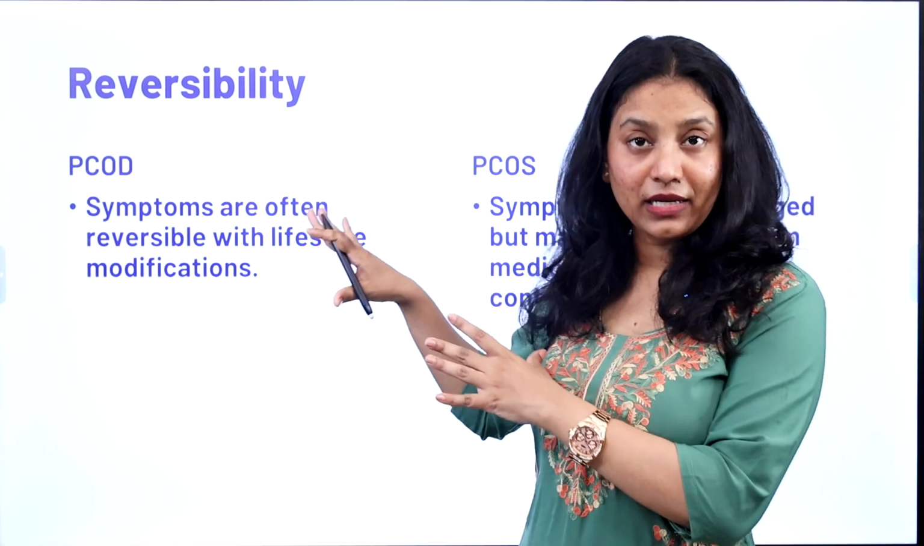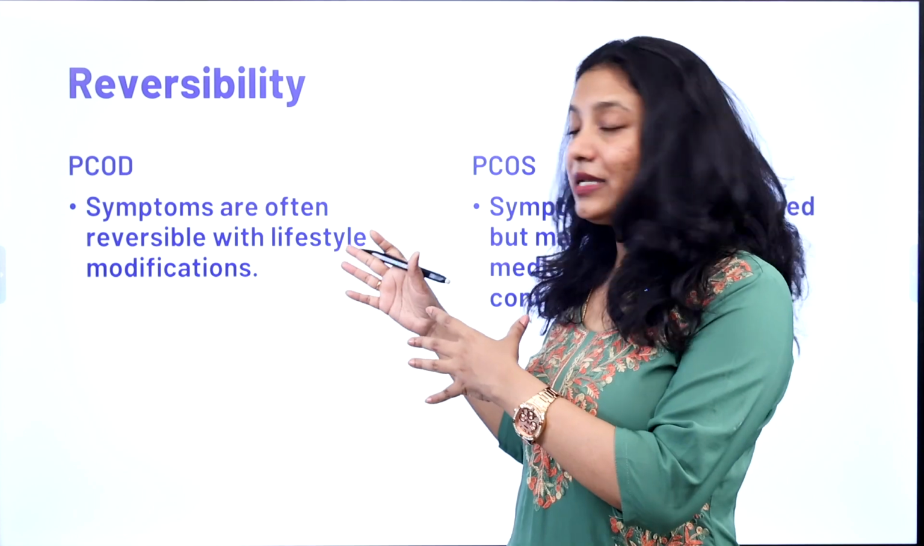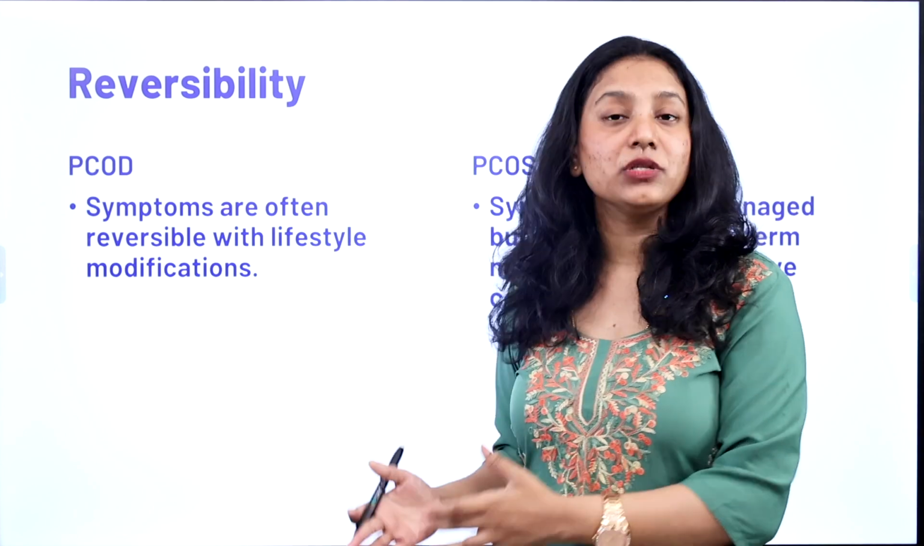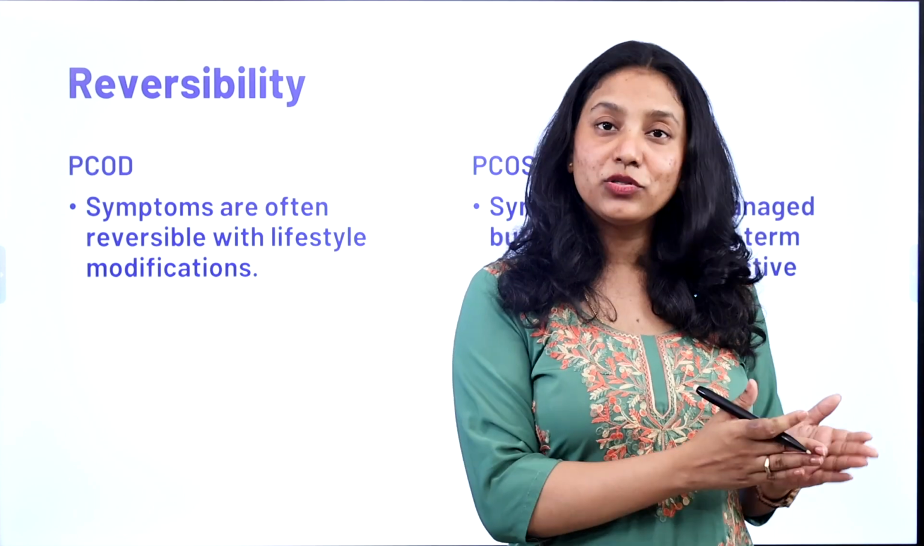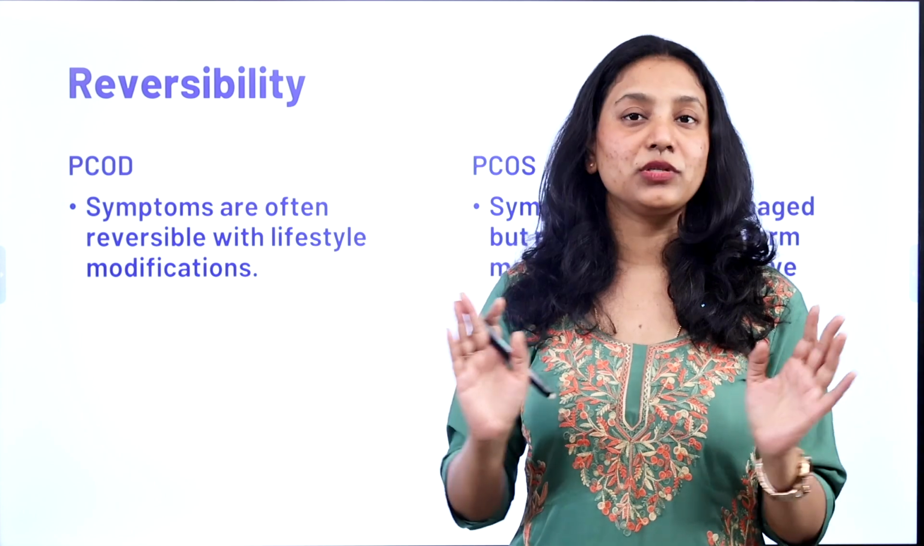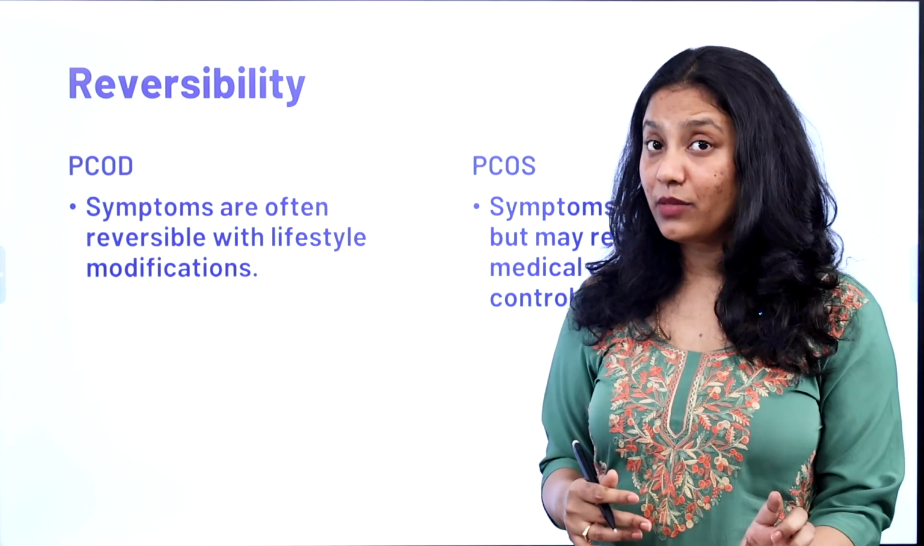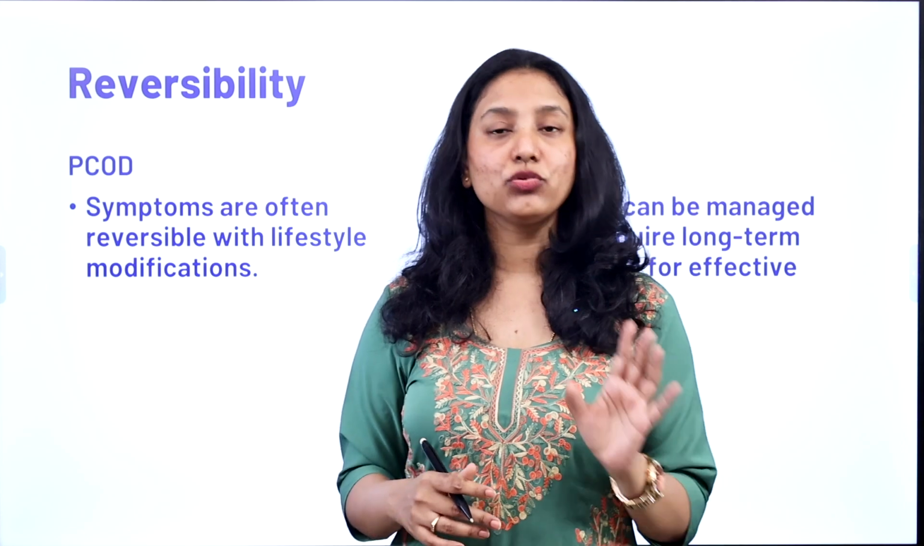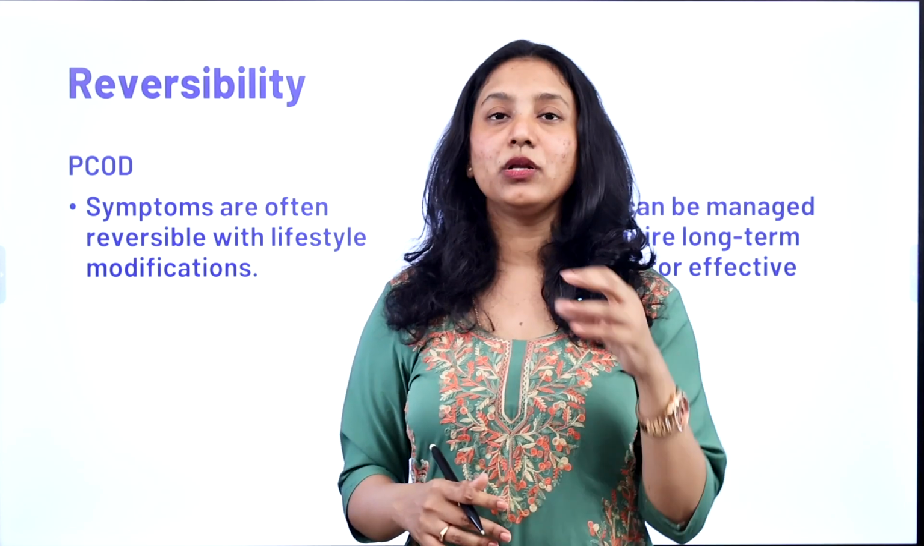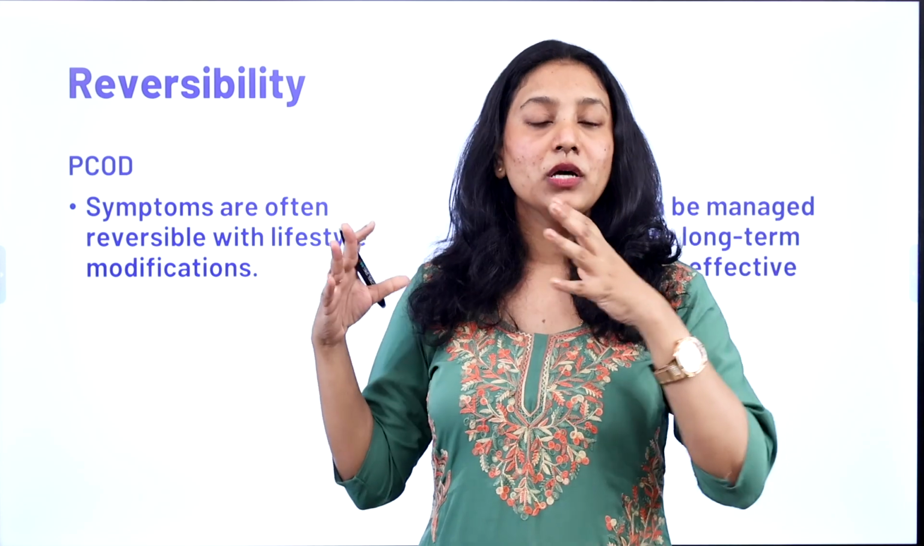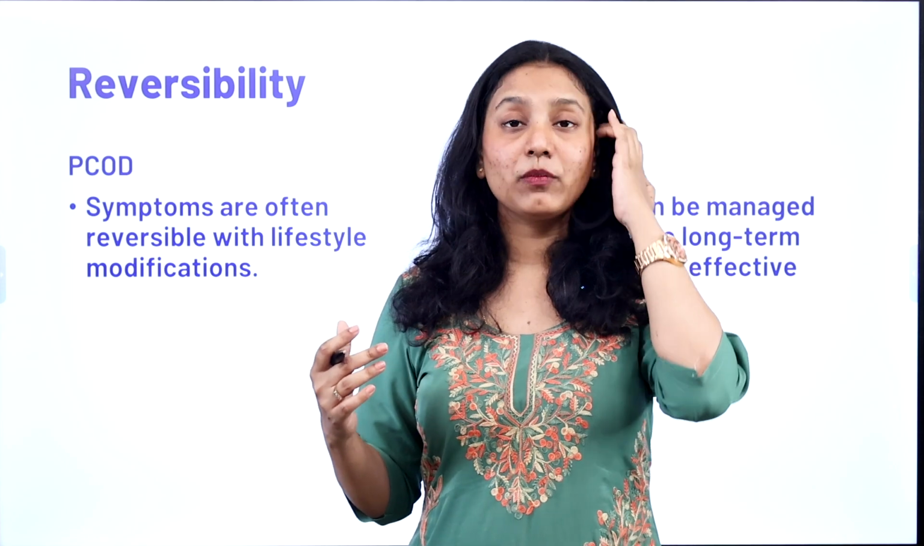PCOD can be completely reversed. It is reversible in nature. If you're taking good medications, following a diet, and doing your workouts regularly, you can reverse it in 6 to 7 months. But it also depends upon the cyst size and the number of cysts. Usually it is completely reversible. You don't have to worry a lot if you're someone who's experiencing PCOD symptoms.